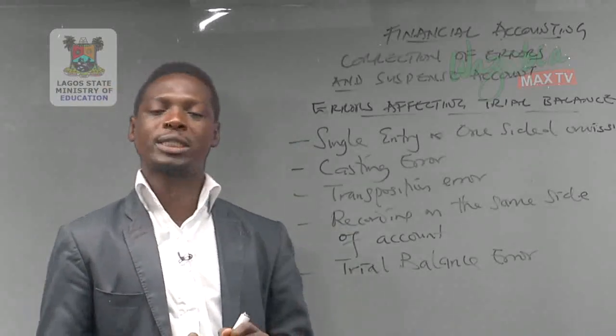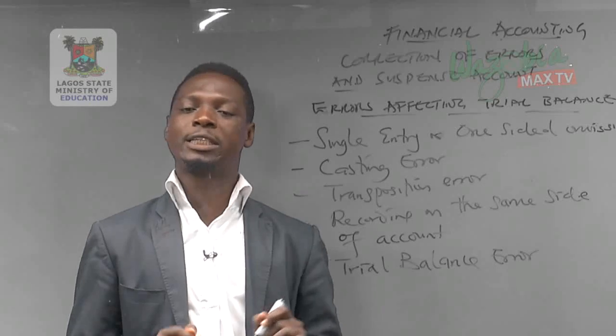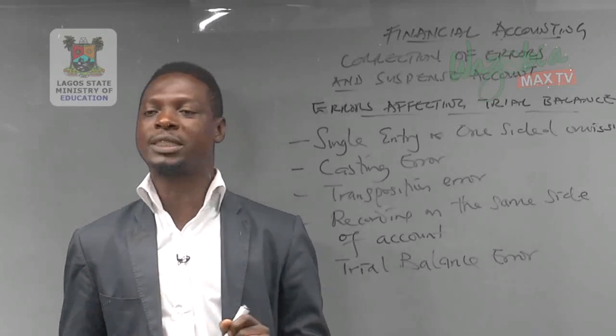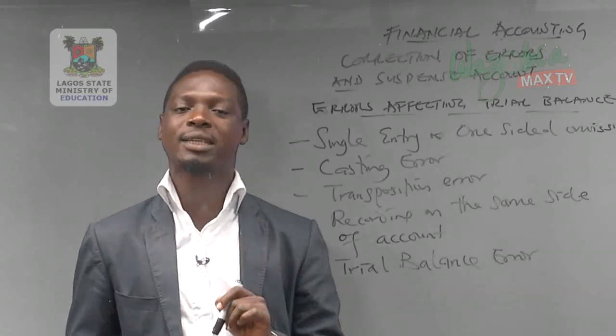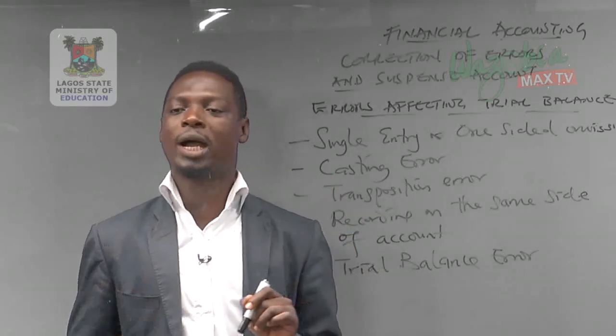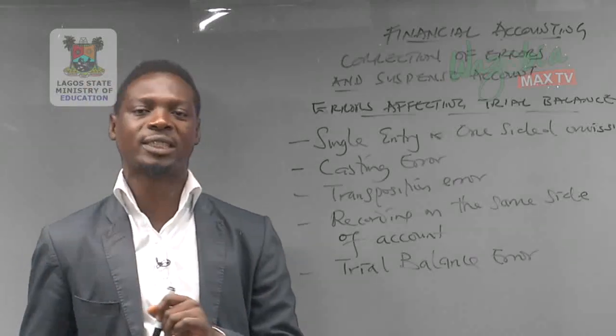That is, every transaction we post must be posted in double entry. That is, one account must be debited and another account must be credited. But if you debit an account and no account is credited, or one account is credited and no account is debited, then this error will affect our trial balance.